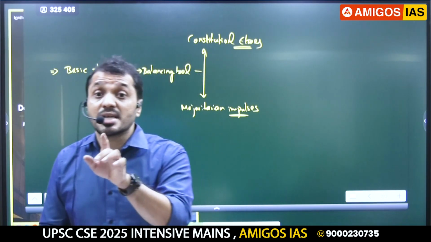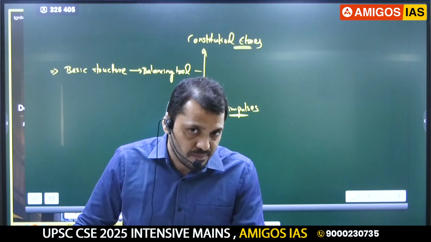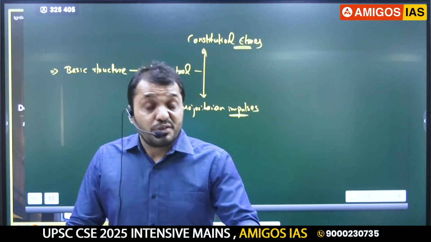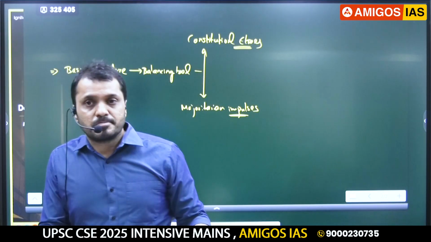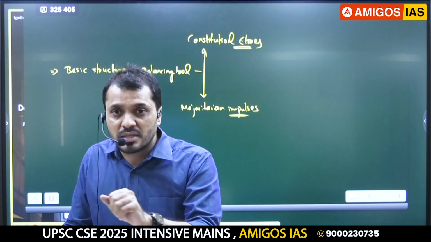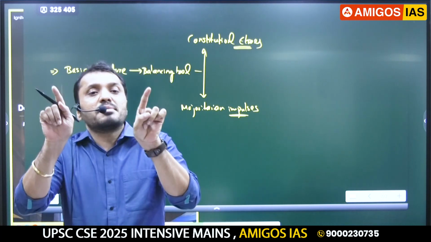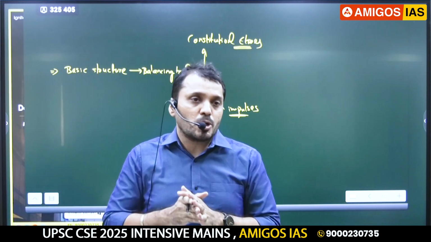Even when you are writing an answer on federalism, the word federal is not mentioned in the constitution. Even when you are writing about political parties, you can write the same point. The word political party is not mentioned in the constitution. That was one of the questions in the recent prelims exam. So you can use this common template: something is not mentioned in the constitution.